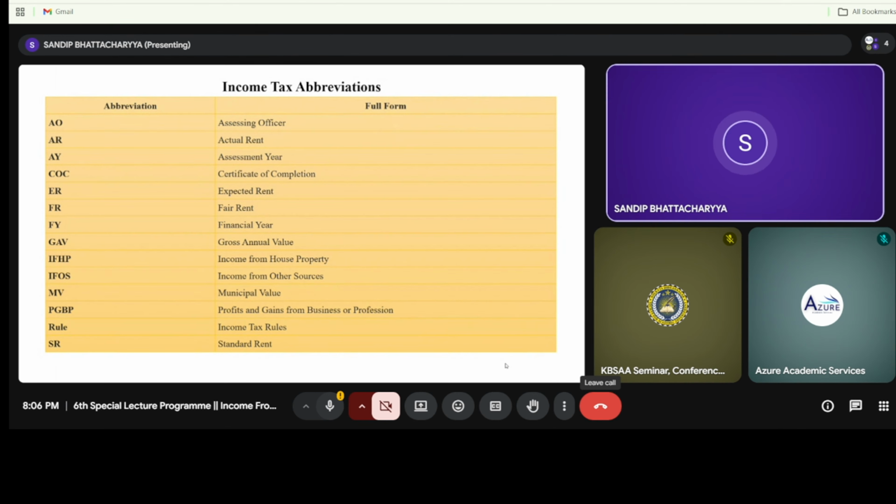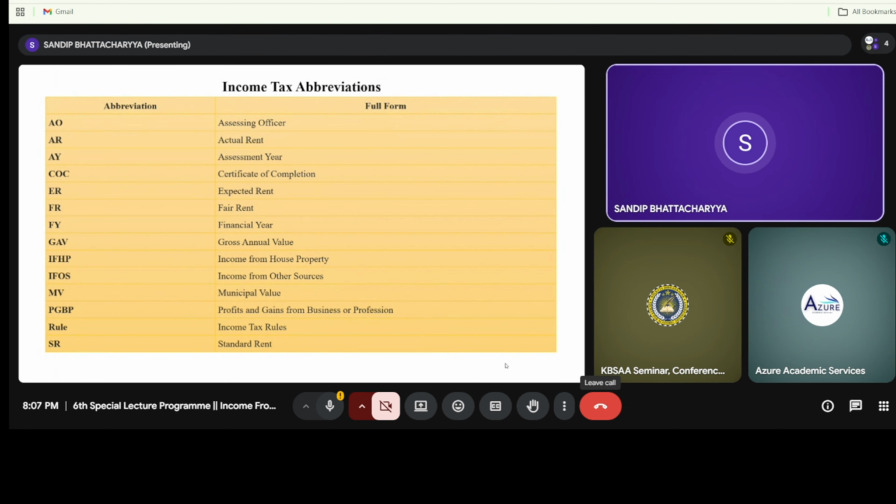Next is the expected rent, which we term as ER. Next is the fair rent, that is FR. What fair rent is we will discuss later on; all the abbreviations we will discuss later, but we need to follow this abbreviation when we are moving to a sum and the several types of lectures. Next is the financial year, that is FY. Next is the gross annual value, which we term as GAV. Next is IFHP, your income from house property. IFOS, that is income from other sources. Next is the municipal value, called MV. Profits and gains from business and profession, called PGBP.